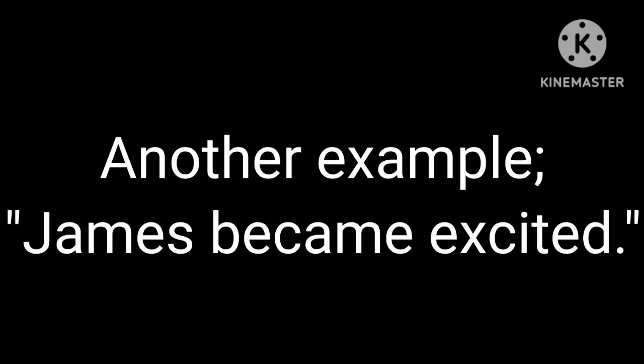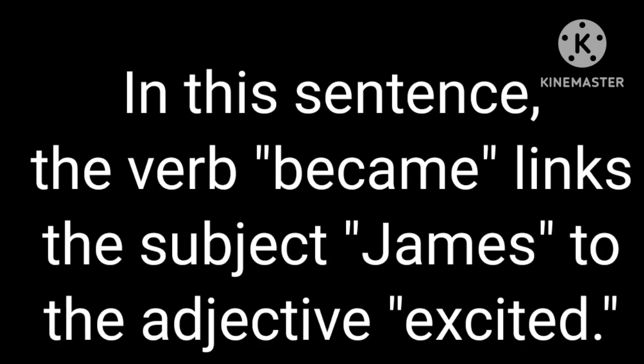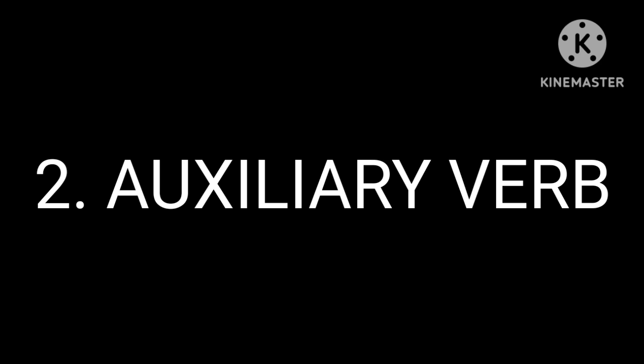Another example: James became excited. In this sentence, the verb became links the subject James to the adjective excited. So that's about lexical verbs.